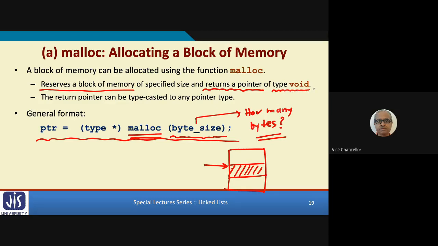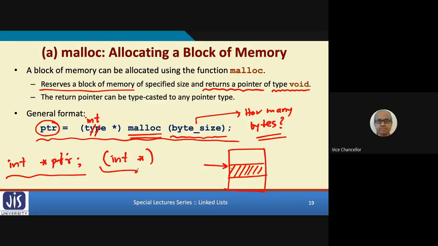So in your program, when you want to use a pointer of any particular data type, let's say you had declared this ptr as an integer pointer, in that case, instead of type, you will write int. Within brackets, int star. Now you recall anything within brackets, if you write some data type, it means type recast.